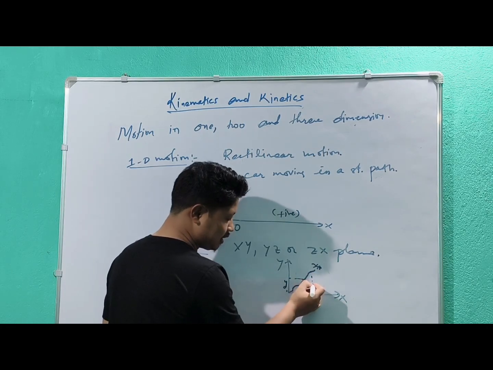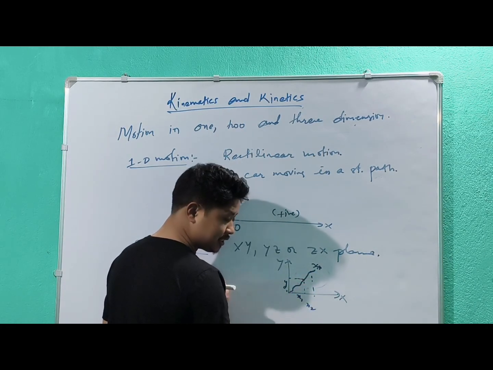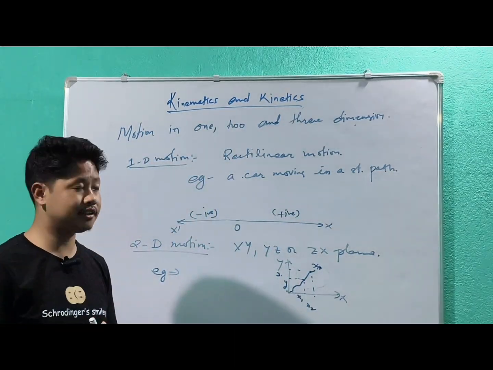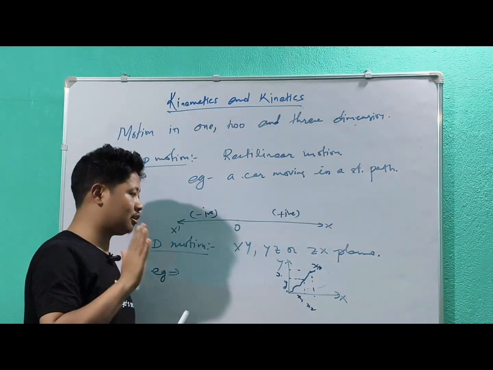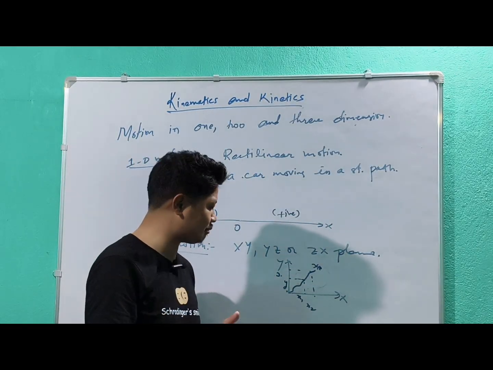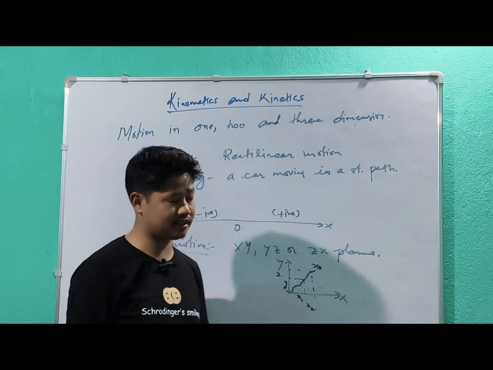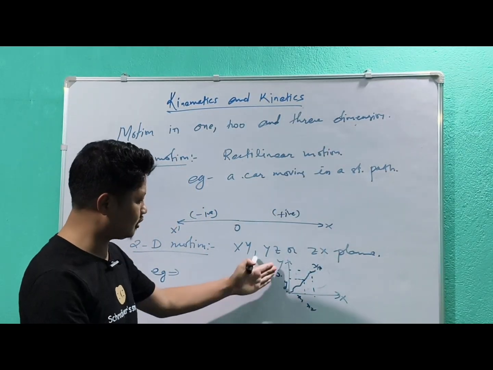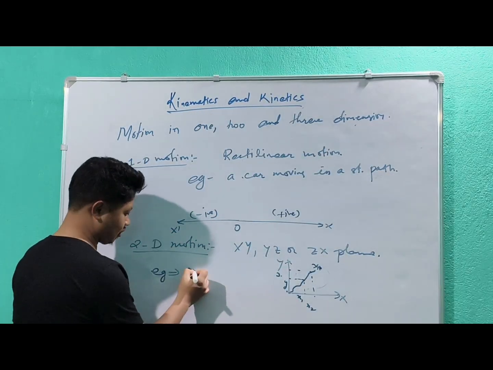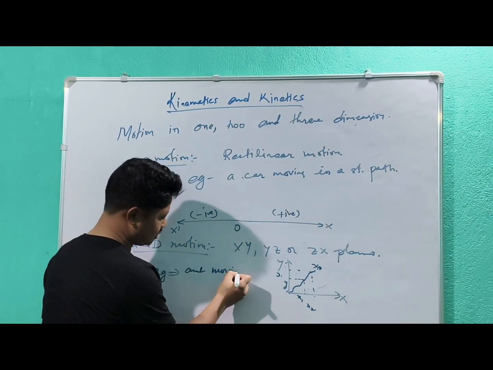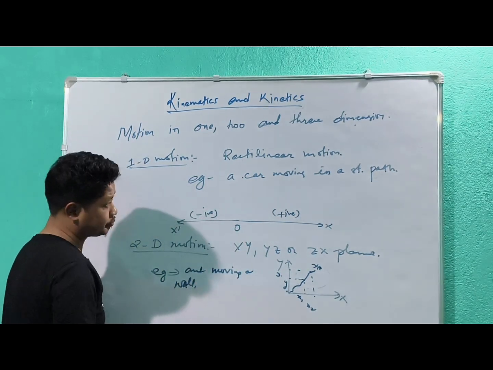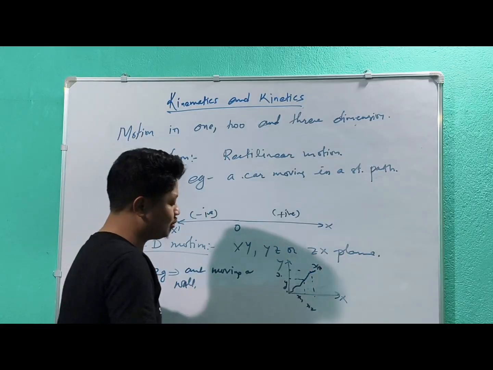Another time it moves another distance of x and another distance of y. So this ant is moving along the x as well as the y axis simultaneously, that is why this type of motion is called a 2D motion. Example: an ant moving on a wall. That is the example of 2D motion.